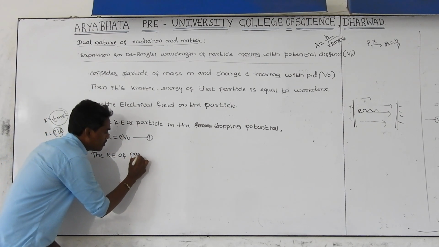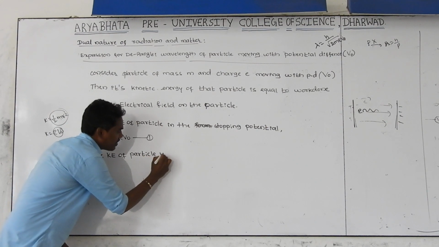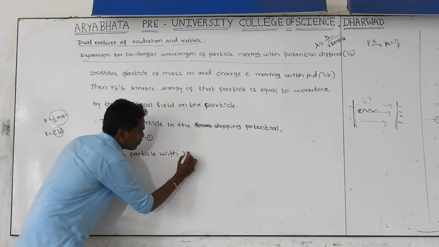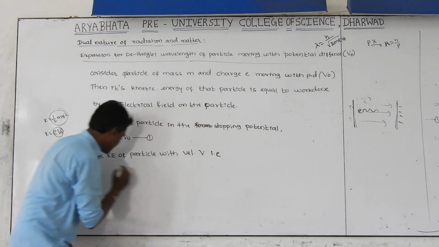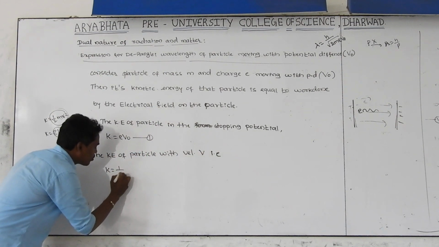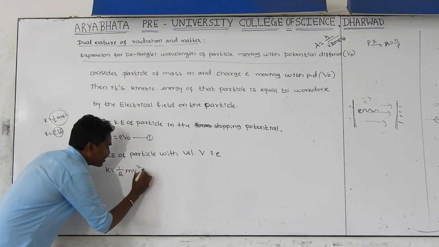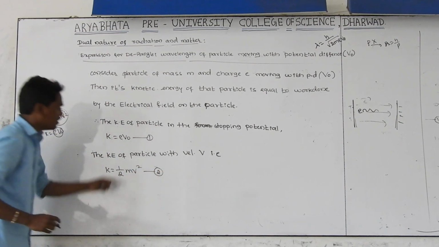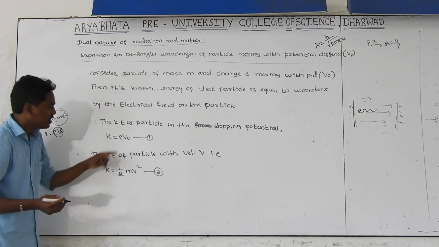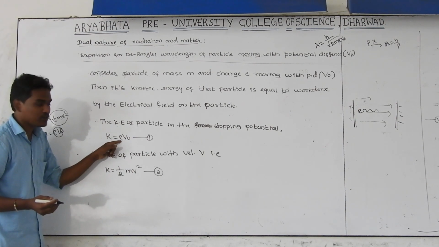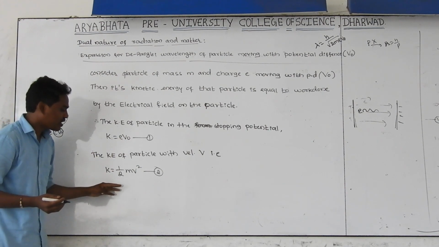Let us consider the kinetic energy of a particle with velocity v, that is kinetic energy is equal to 1 by 2 mv square. You know this very well also. Whenever the particle is moving in presence of potential difference, its kinetic energy can be calculated by using this formula.